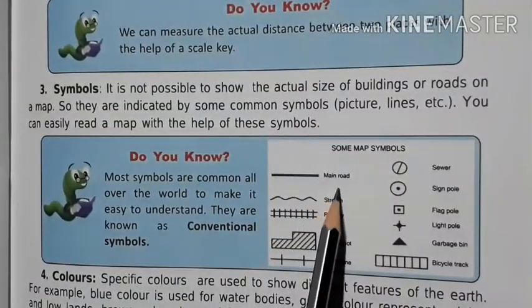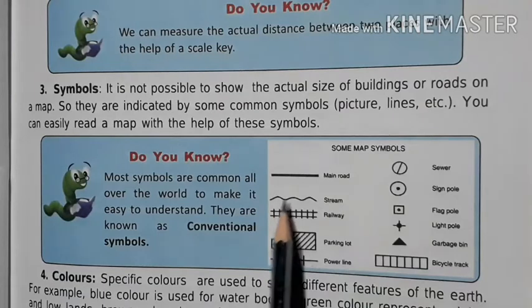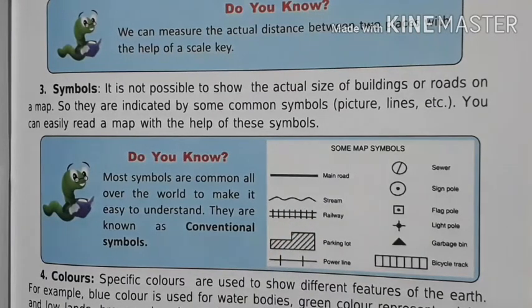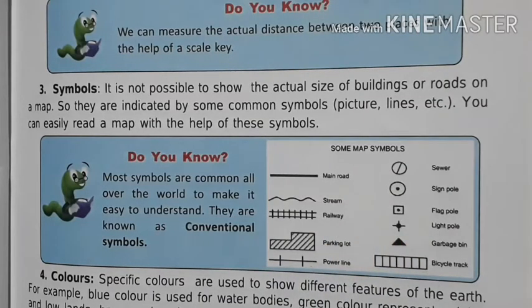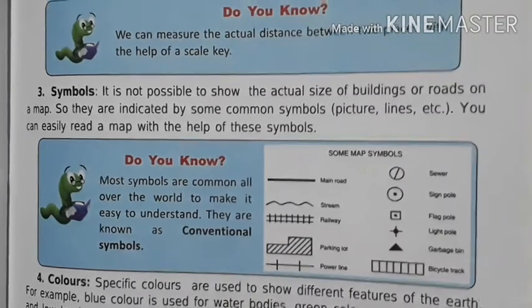A plain line shows a main road, or a line in zigzag position shows streams or the wave of a river. Next is railway track, two lines intersected by some sleepers. And next is parking lot. Another is power line or electricity line.